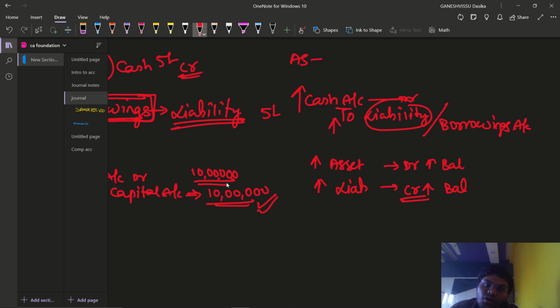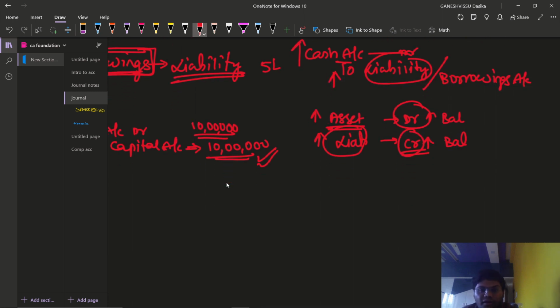Assets balance is what? Debit balance. Liabilities balance is what? Credit balance, right? Then increasing assets will also lead to increase in liabilities. That means we are increasing the liabilities also, and also we are increasing debit balance also. So increasing asset we are required to debit, increasing liabilities we are required to credit.